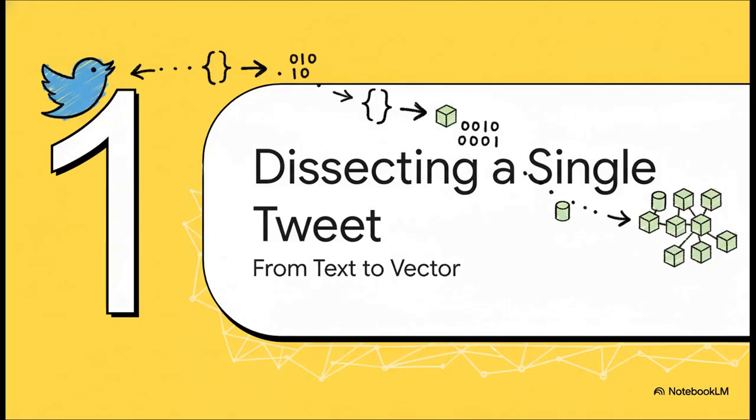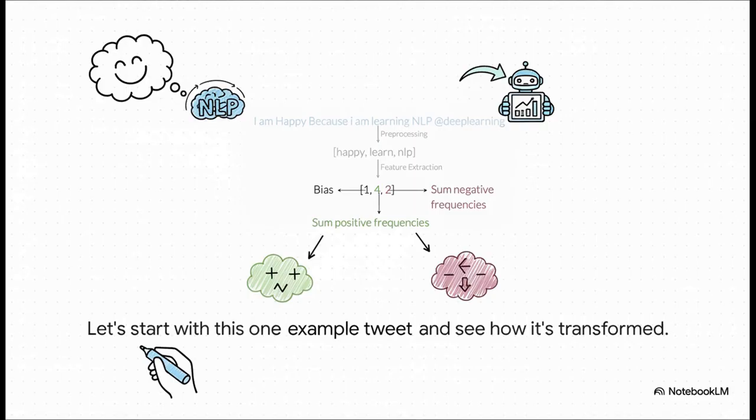All right, to get how we build that giant matrix, we've got to zoom way in. Let's start small. We're going to follow the journey of just one single tweet and watch how it goes from plain old text to a really powerful piece of data. So let's grab this one tweet as our guinea pig. "I am happy because I am learning NLP at deep learning." Seems like a pretty normal, positive tweet, right?